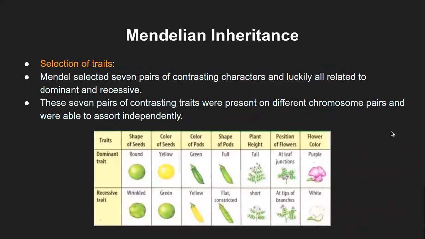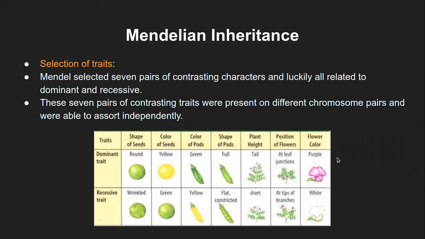Now coming to what traits he chose. For the selection of the traits, he actually chose 7 contrasting characters. Contrasting because they have 2 separate characters for one particular trait, like the shape of the seed, which expresses as round or wrinkled, or the color of the seed, which is yellow or green. Which one is dominant and which one is recessive is also mentioned in this part. But these were the 2 different traits for each of the characters, right?